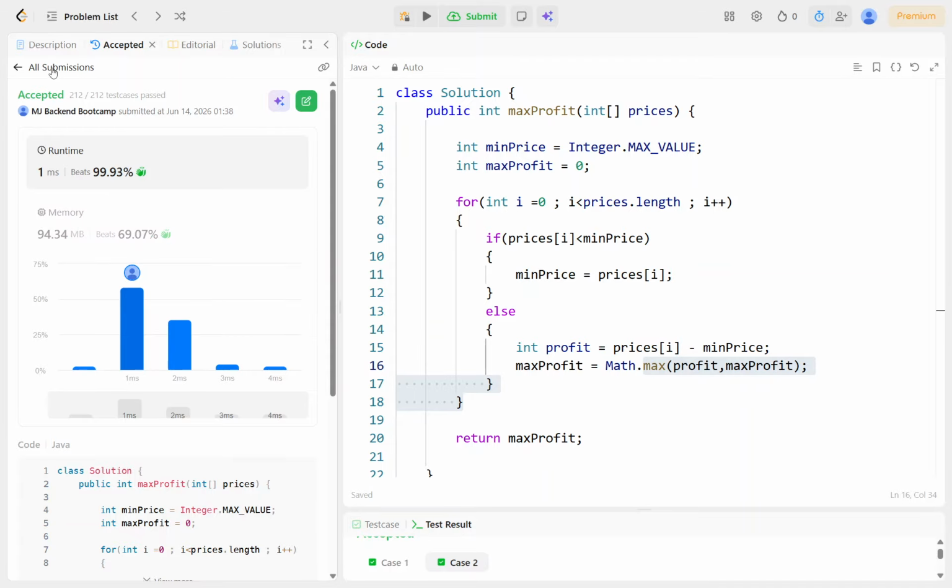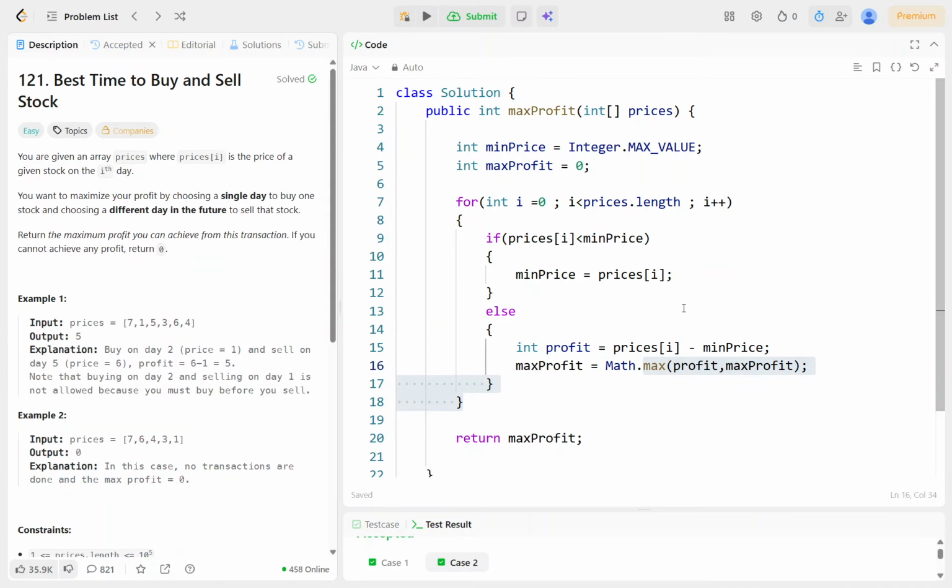Yeah, it is fine. Now what we are doing, as I mentioned earlier, we take this test case only. This is 7 1 5 3 6 4, right? This min price, we have defined as the maximum value here. Then, is prices of i less than minimum price? If that is the condition, then we assign prices of i to min price.